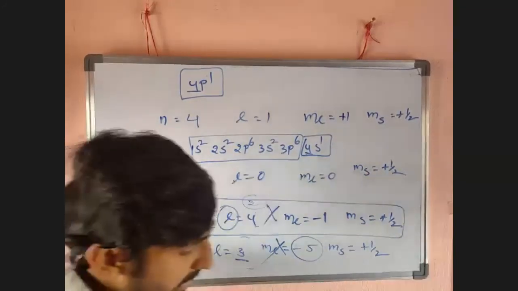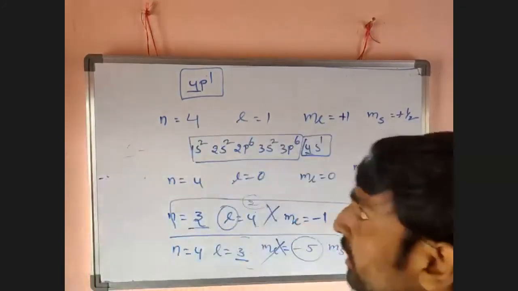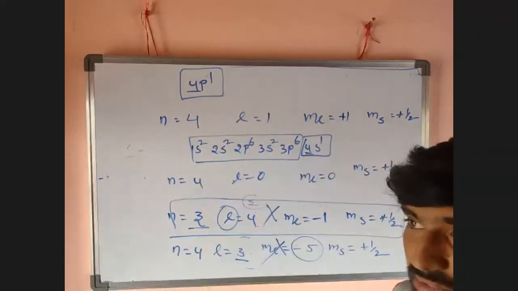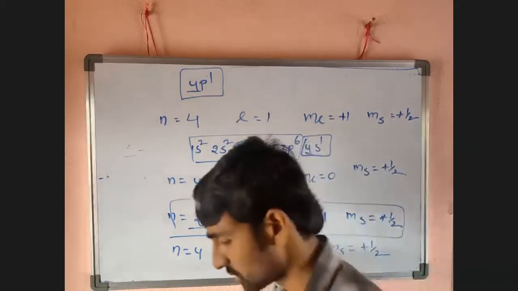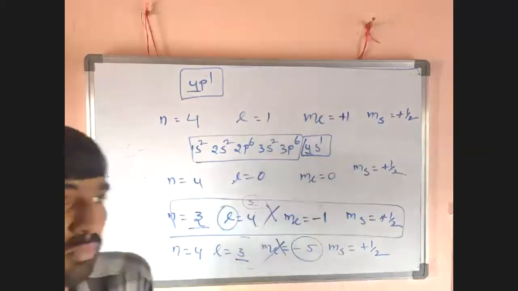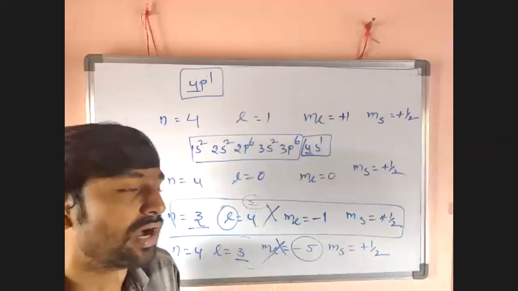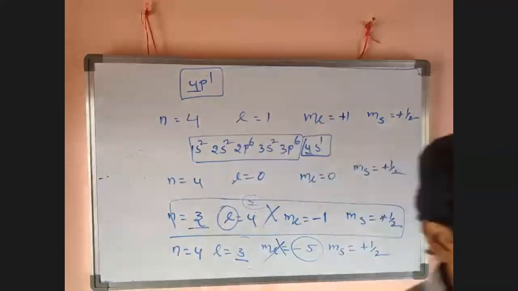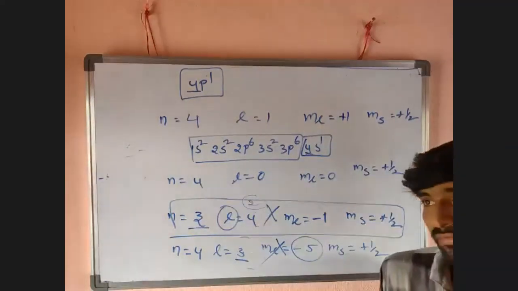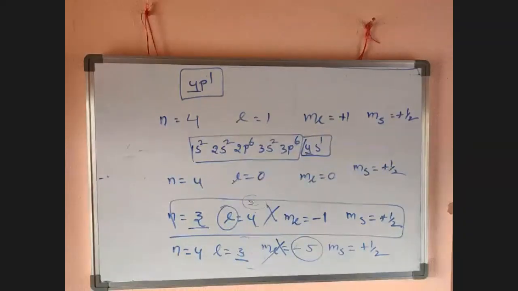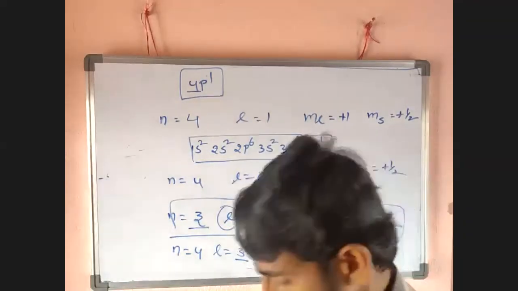Questions like that may happen: we want to find the correct set, or they may give a certain electronic configuration and ask how to write quantum numbers for it. So I want to give some work for you: write the 4 quantum numbers for the outermost electronic configurations of elements up to atomic number 20.